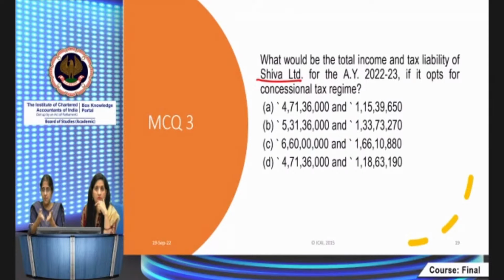Like for the company here, which was not able to claim the deduction because the employment was for less than 240 days, the next year, if the employment continues for 240 days and more, then they will be eligible to claim in the next year, and that would be taken as the year of employment, and accordingly it will be available for 3 years.